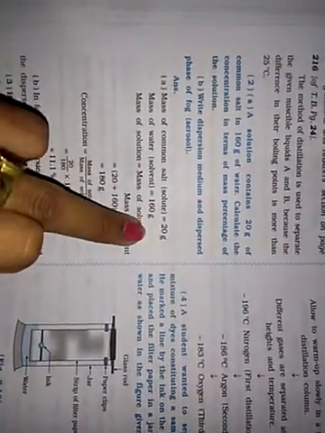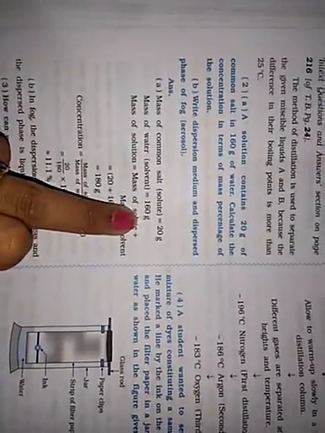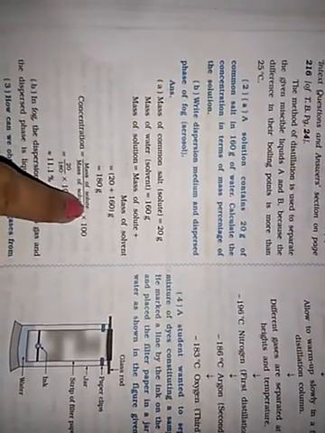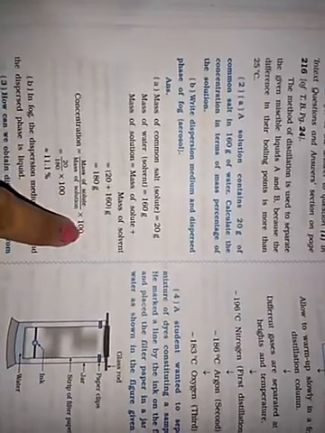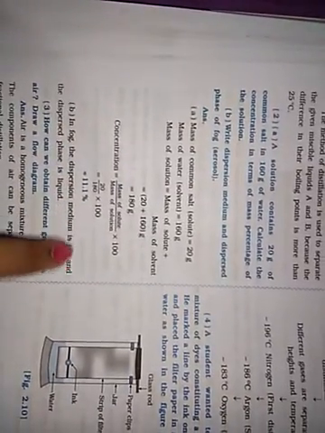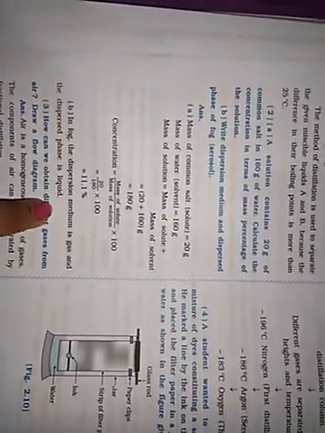Mass of common salt, that is 20 gram. Mass of water, that is 160 gram. Mass of solution is mass of solute plus mass of solvent. So 20 plus 160 equals 180 gram. So mass of solute upon mass of solution into 100, so 20 upon 180 into 100, that is 11.1. Now B. In fog, the dispersion medium is gas, the dispersed phase is liquid.